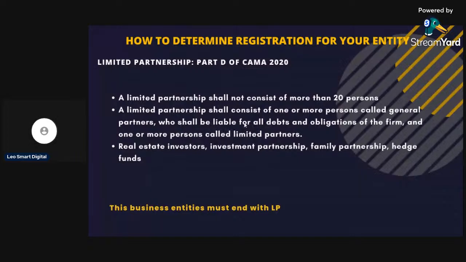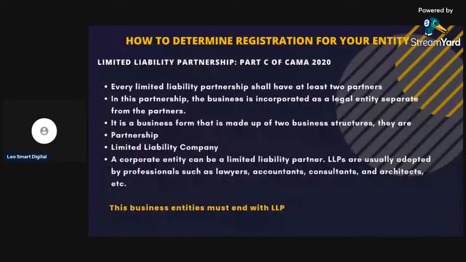So they can come after the general partner's property, just like the sole proprietorship is not separate from the business. Any debt incurred, they will come after the owner's assets. So these business entities must end with LP. This is how you know LP, and then the limited liability partnership is LLP. Then for companies limited, the name must end with Limited, and for limited by guarantee, LTD/GTE.